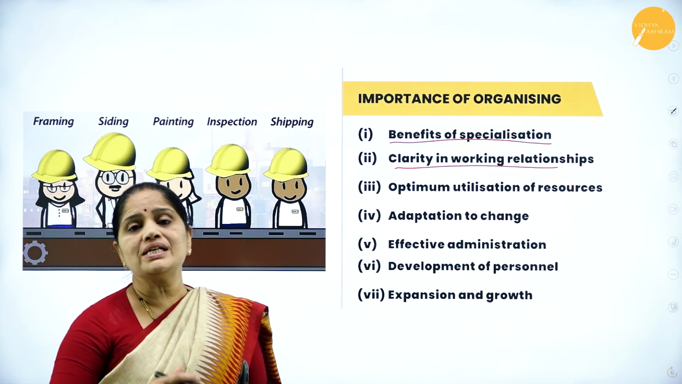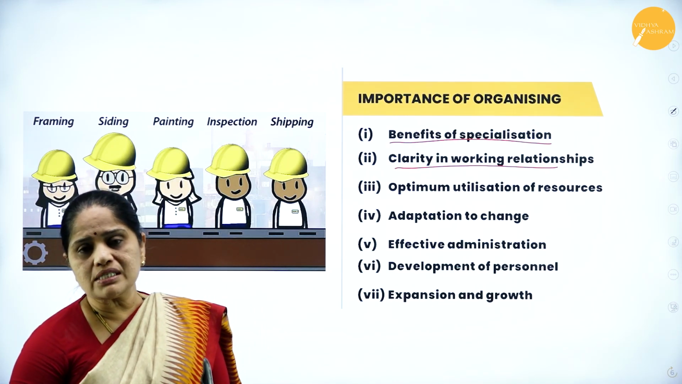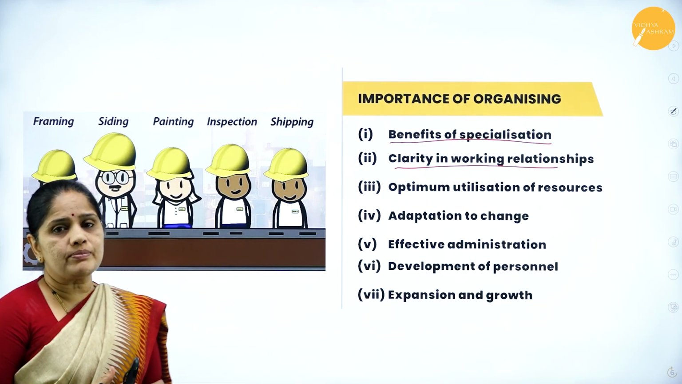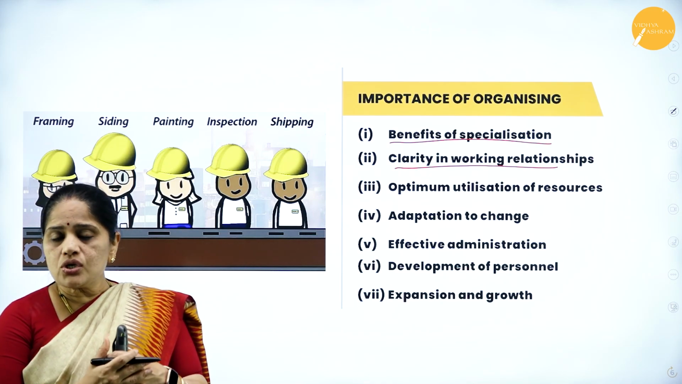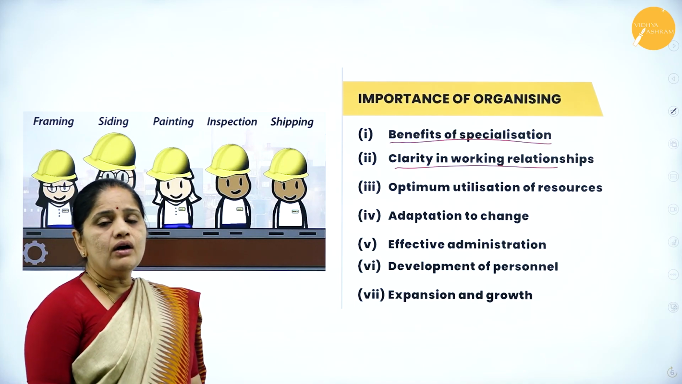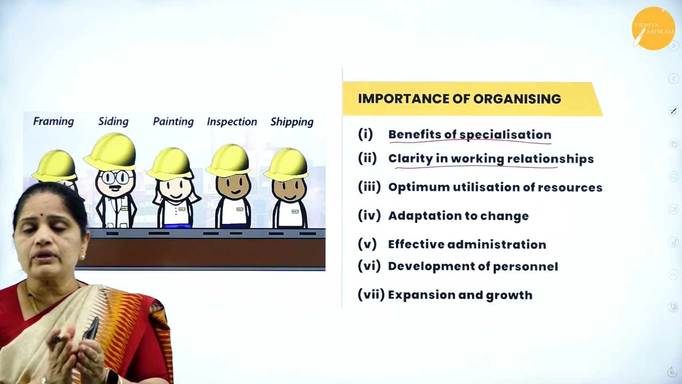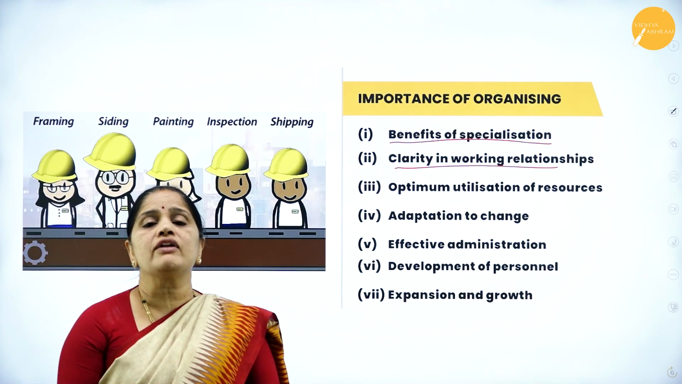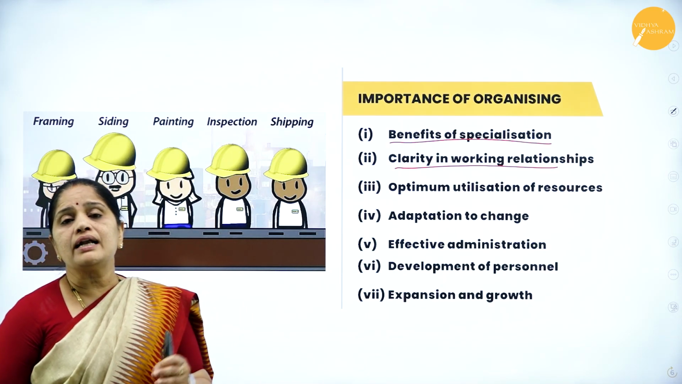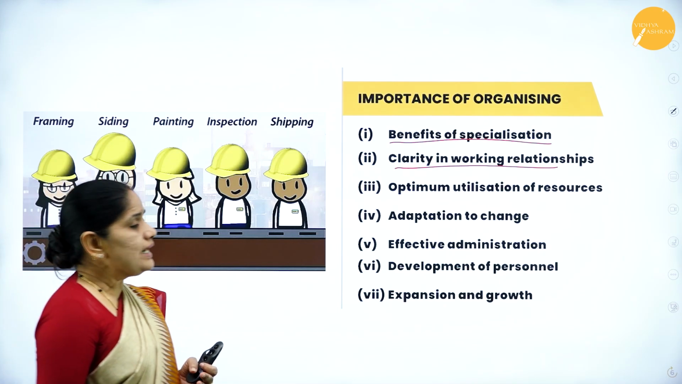You should know who is answerable. Who is the boss and who is your subordinate, and to whom you are responsible and to whom you should report. All this should be clearly specified in the organization. When you have clarity in working relationships, there will be no confusion at all. So you will know from whom to take the orders and to whom to submit the assignment given.